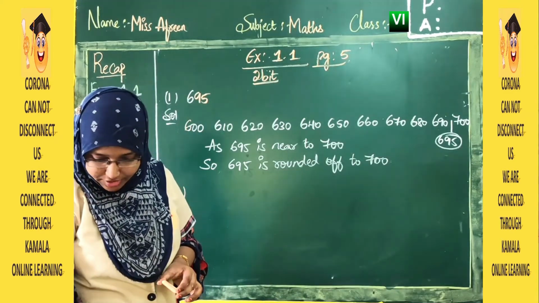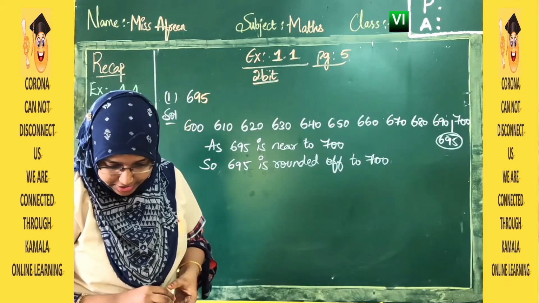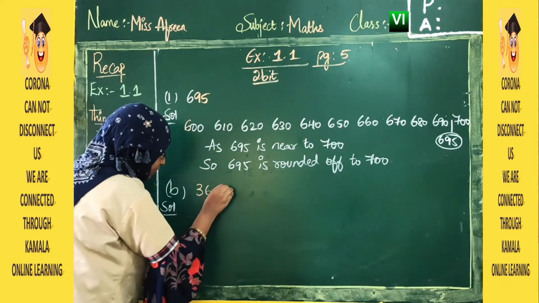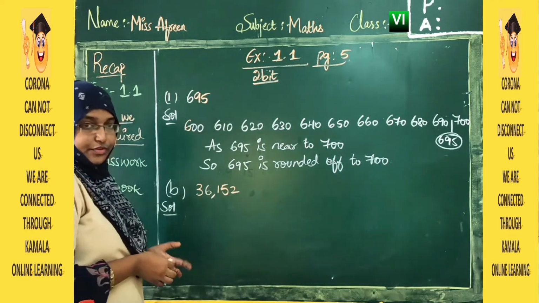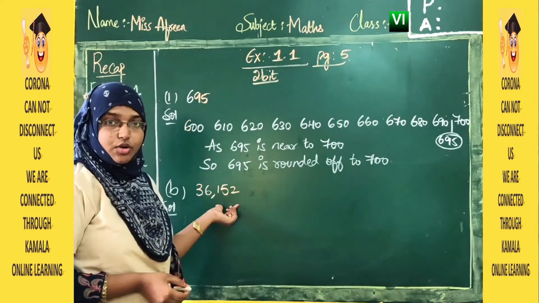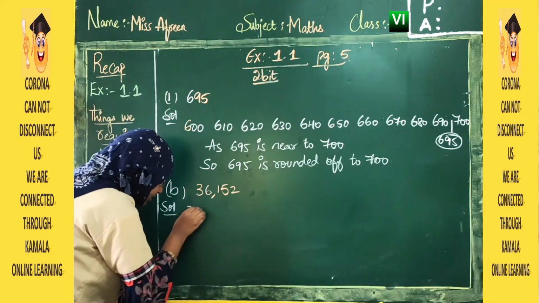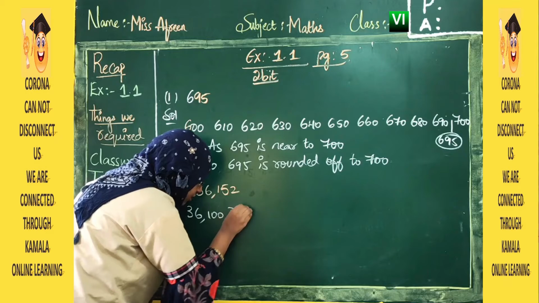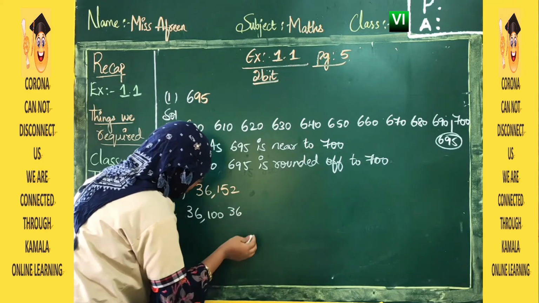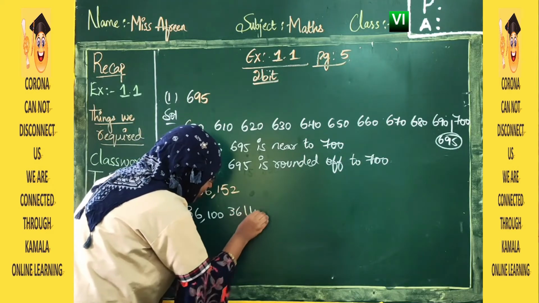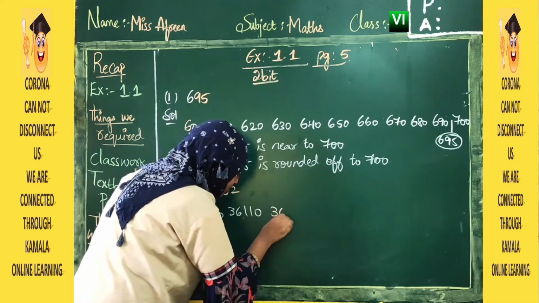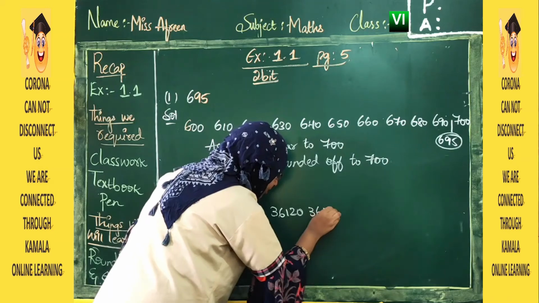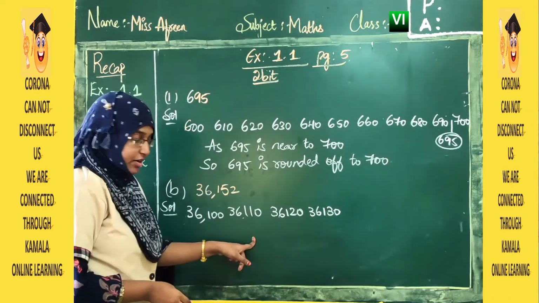Now let us see the second one, 36,152. Again, this is nearest to 100. So what we will do: 36,100, 36,110, 36,120, 36,130. These are multiples of 100, right?